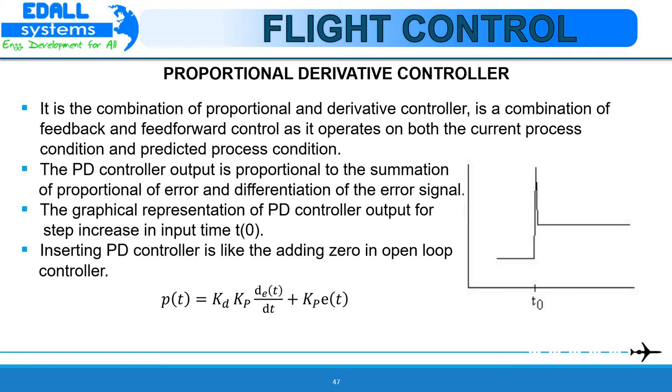The PD controller has the disadvantage that it amplifies noise signal and may cause saturation effect in the actuator. Application. It cannot eliminate the offset error of proportional mode, but it can be used to handle faster process load changes if offset error is tolerable. It is used in many industrial process control systems.